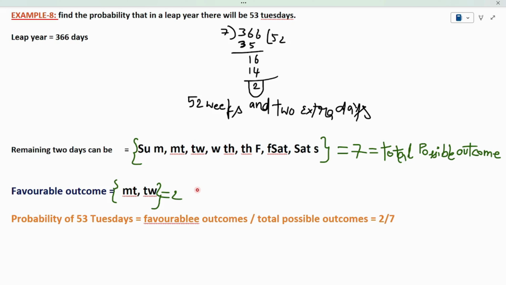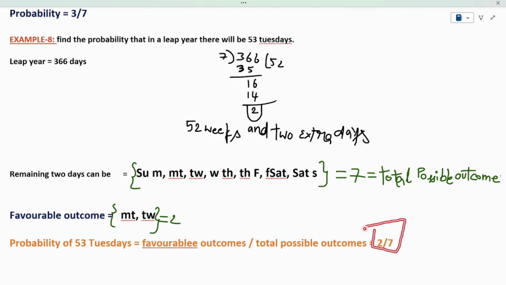Now I got the sample space, which is nothing but total possible outcomes, as well as the favorable outcomes, which is nothing but the event. My sample space is 7, my favorable outcome is 2. So the probability of getting 53 Tuesdays will be 2 by 7. So this is all about probability. In this manner, we have to solve problems of probability.